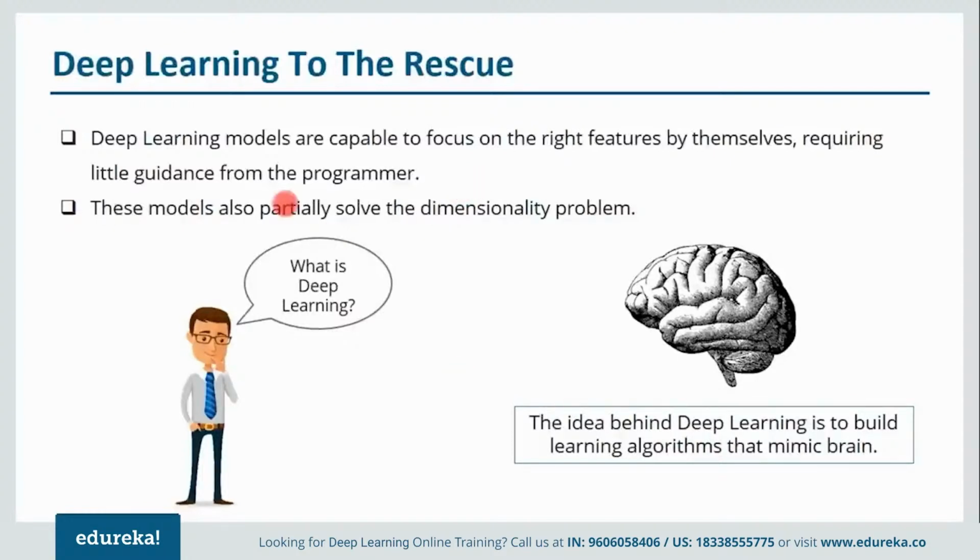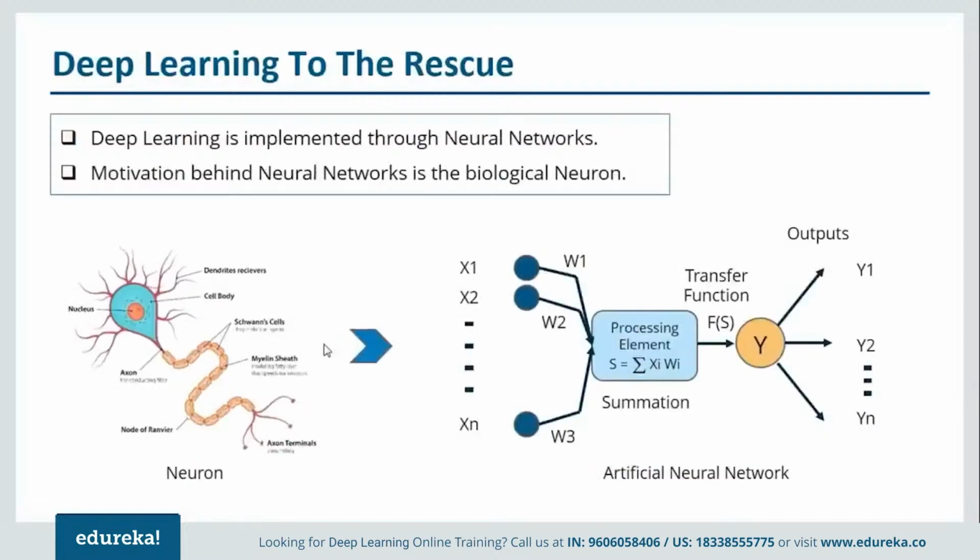Now, what exactly is deep learning? Since we know that it has evolved from machine learning, and machine learning is nothing but a subset of artificial intelligence, and the idea behind artificial intelligence is to imitate human behavior, the same idea holds for deep learning as well: to build learning algorithms that can mimic the brain. Now, let us move forward and understand deep learning, what exactly it is. Deep learning is implemented with the help of neural networks, and the motivation behind neural networks is nothing but neurons. What are neurons? These are nothing but your brain cells.